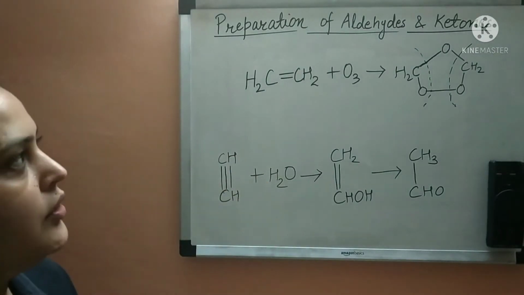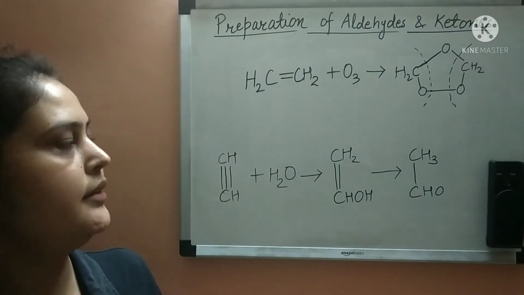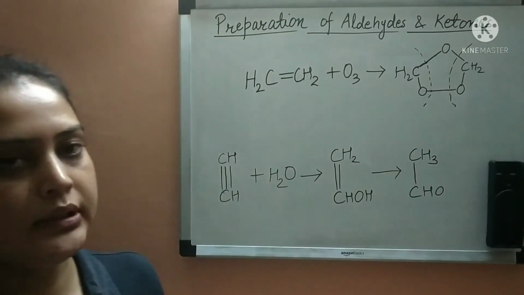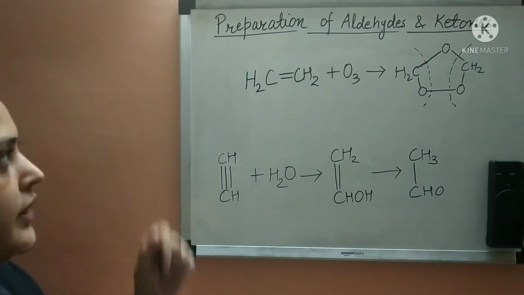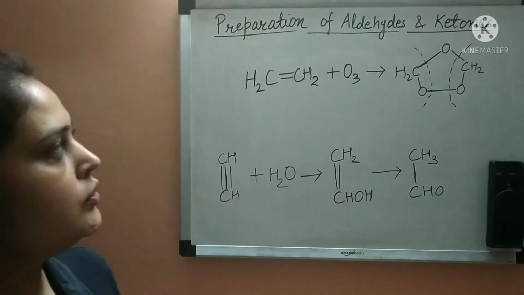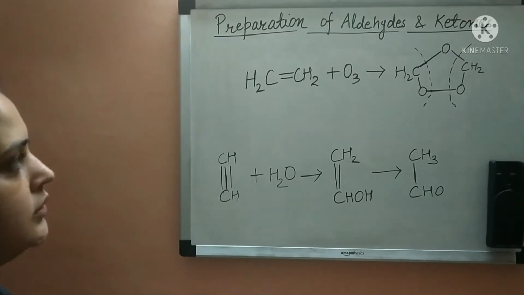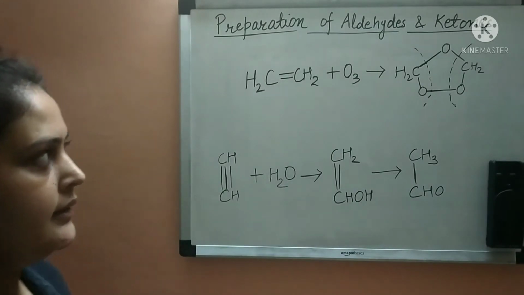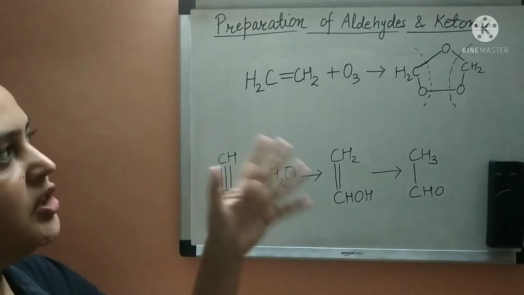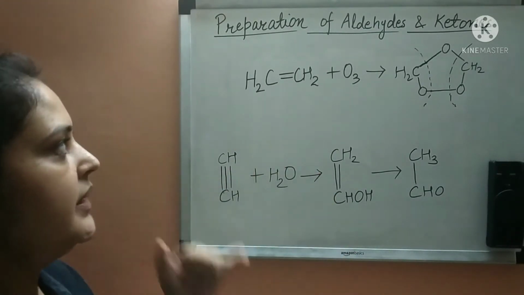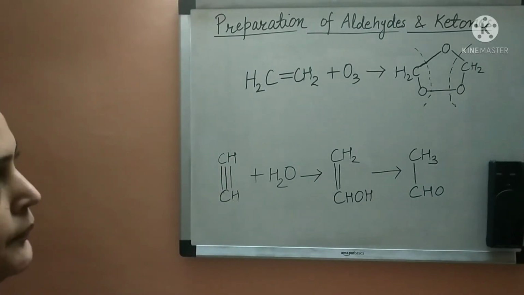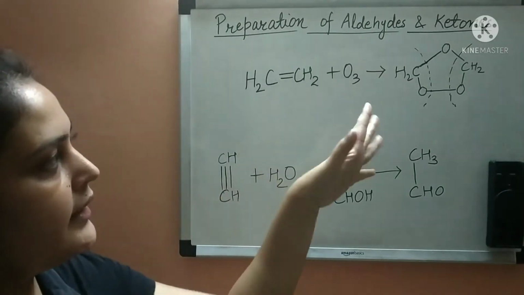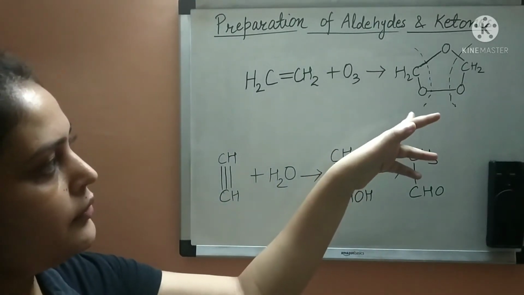So from hydrocarbons, how can we get aldehydes and ketones? The first method is the ozonolysis of alkenes. In ozonolysis, we use alkene and ozone, that is O3, as reactants, and we get a mixture of aldehydes and ketones depending upon the alkene structure. Here we are using ethene. So we will get two molecules of what?